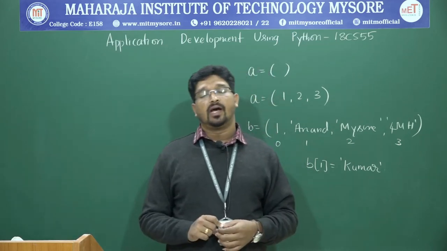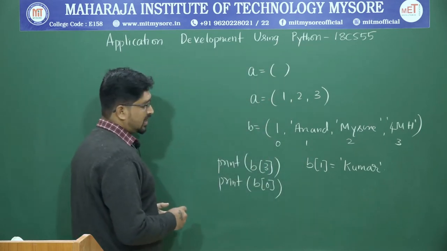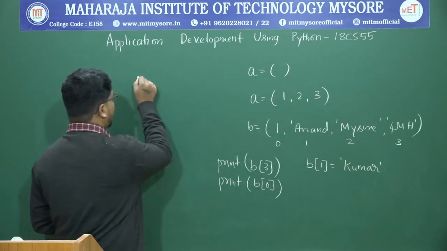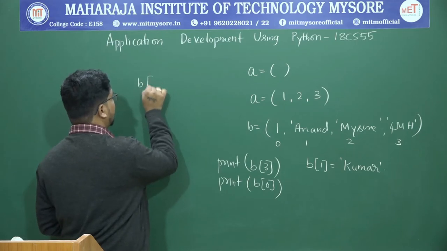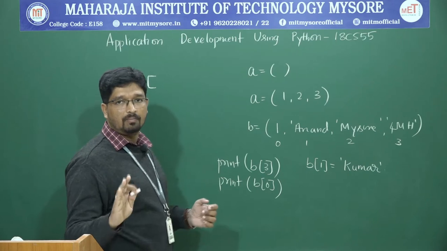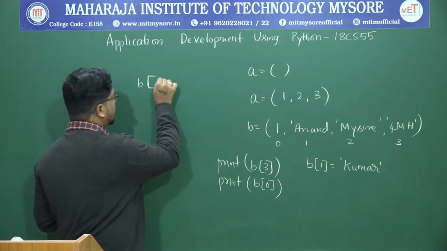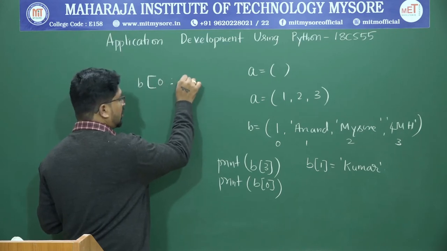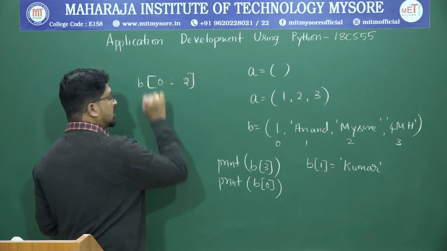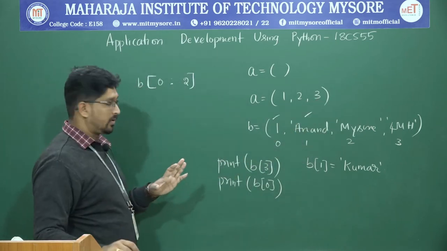In the same way, we have tuple slicing also. As we discussed string slicing or list slicing, if you want to access B of a range, we still use square brackets to mention the index, but B is still a tuple. Let us say I want to access from 0 to 2, which includes the 0 index, the first index, and the second index is not included, correct.